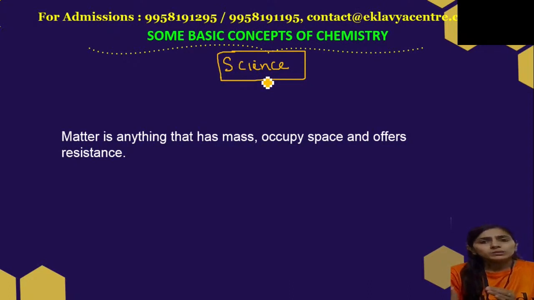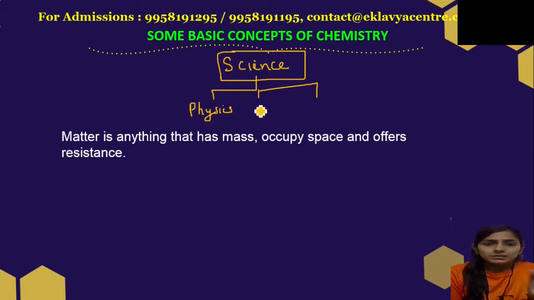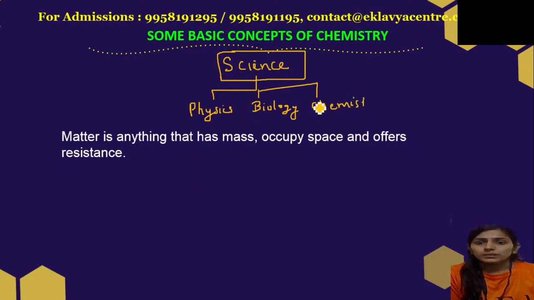Even till 9th, science has been divided into three parts: physics, chemistry and bio. But when you come to class 11th, you have to study these three categories as one subject each.